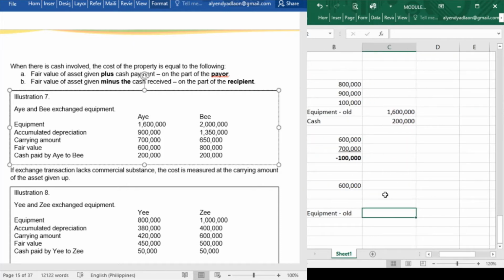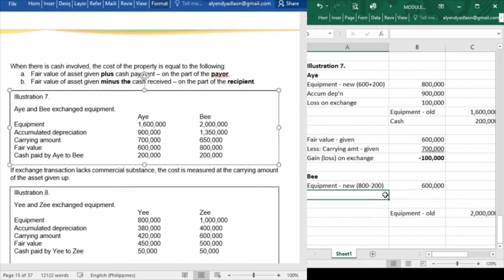On the next one, same, we'll have to cancel the equipment old. So for B has equipment of 2,000,000 and the accumulated depreciation is 1,350,000. And of course, since B is the recipient of cash, this is a debit to cash of 200,000.